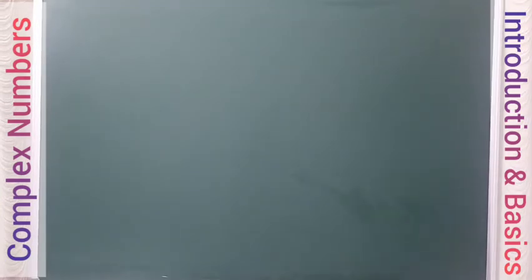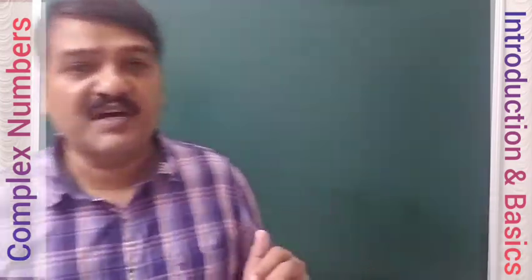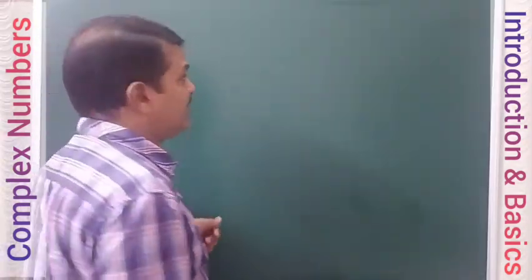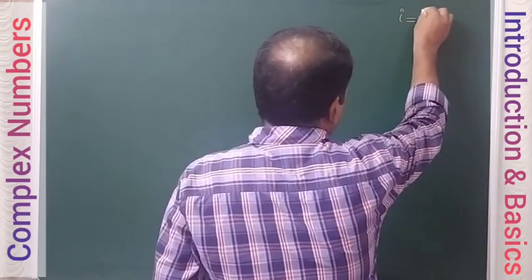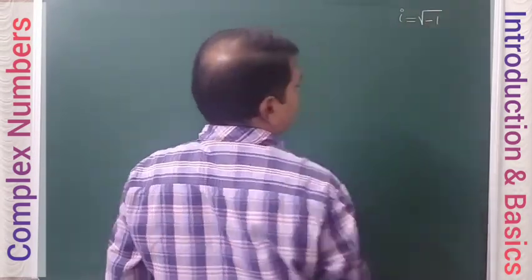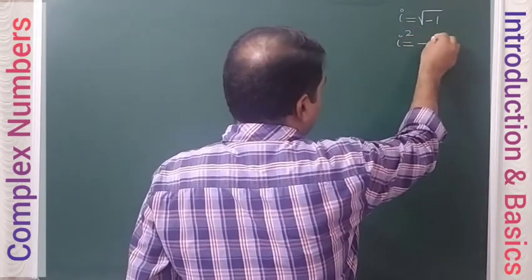Okay, so let us continue our discussions with properties of iota. We have seen that i is an imaginary number whose value is the square root of minus 1. So i square is going to be minus 1.